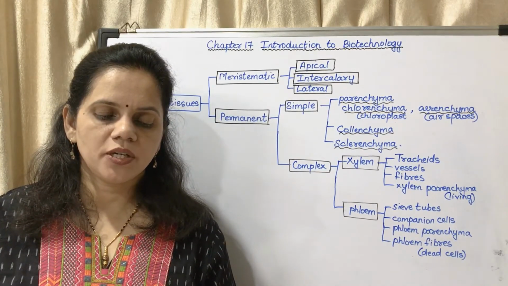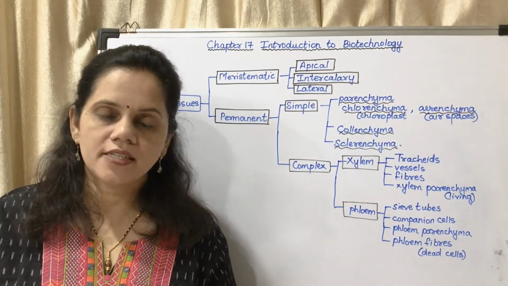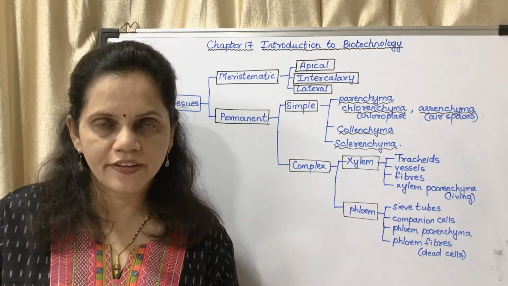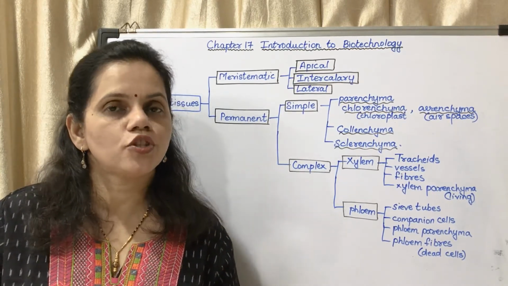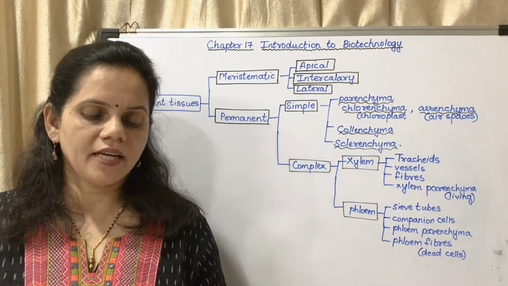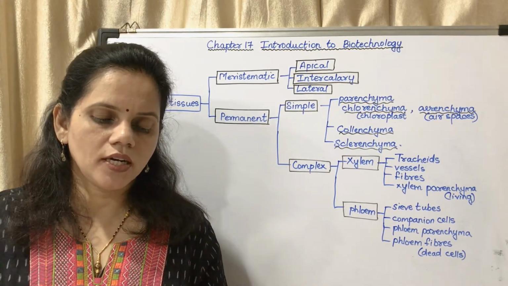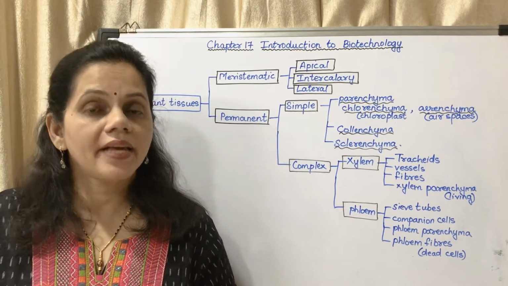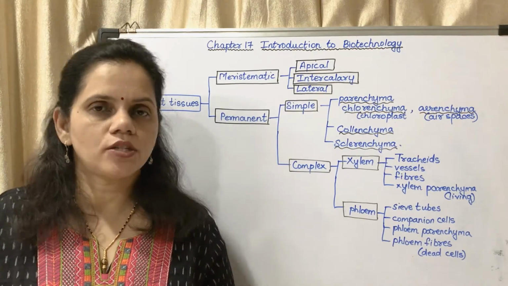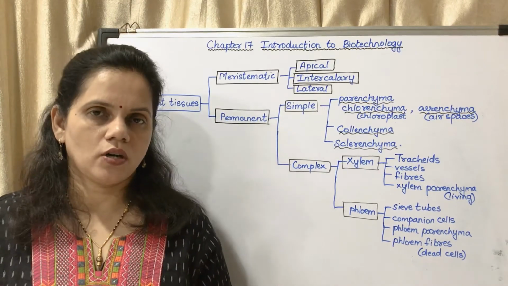Now, on page number 199, plant tissue. What is the main difference between growth of animals and plants? This we had discussed in the other lecture. In case of animals, the growth is only for a fixed period of time and it occurs throughout their body. Whereas in case of plants, the growth is throughout their lifetime and it is localized. Next, why does the growth of a plant occur only at specific parts of the body? Because the meristematic tissue is present only at specific parts of the plant body. So wherever the meristematic tissue is present, the growth occurs.